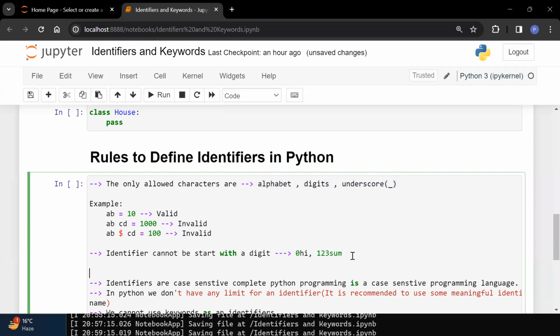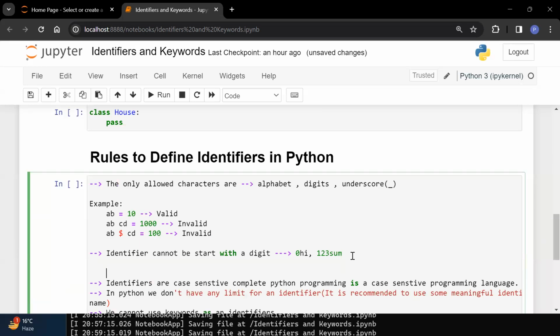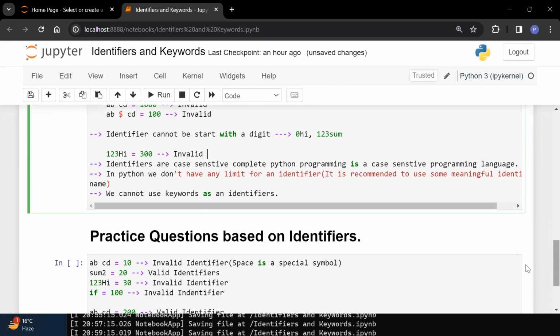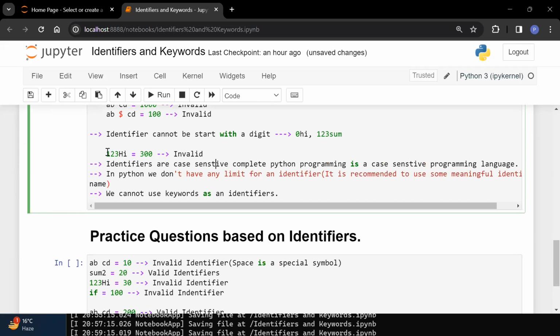After this, an identifier cannot start with a digit. So suppose that I am writing something like my identifier name, something like 123 hi, is equal to 300. Is it a valid identifier? The answer is it is invalid. If I am going to use anything like this, it will raise an error. Directly you will get an error if you are using anything like this.